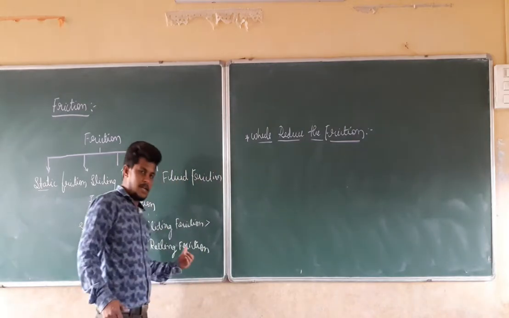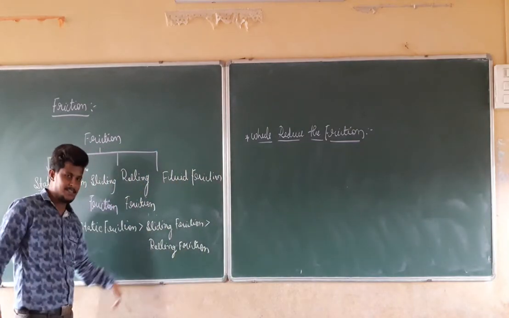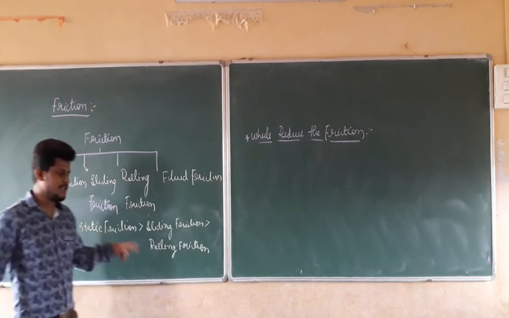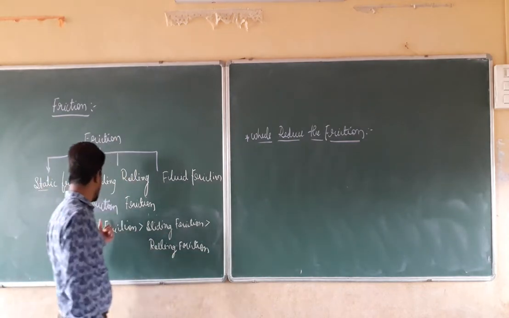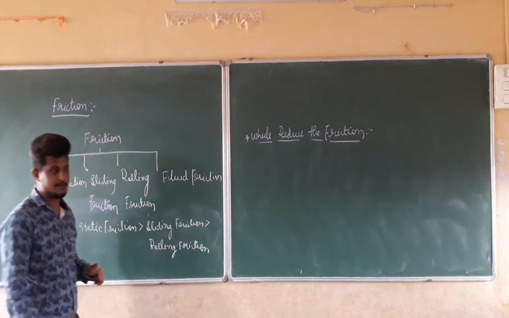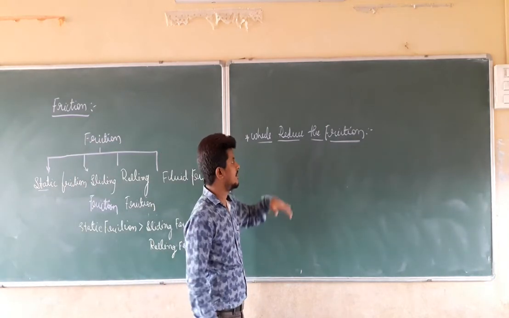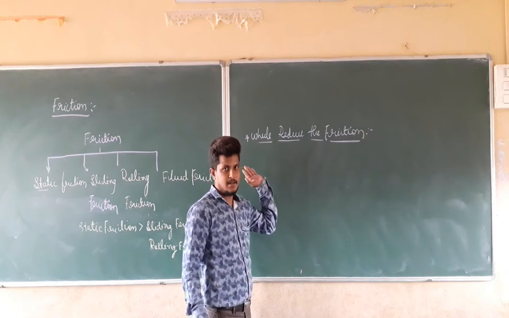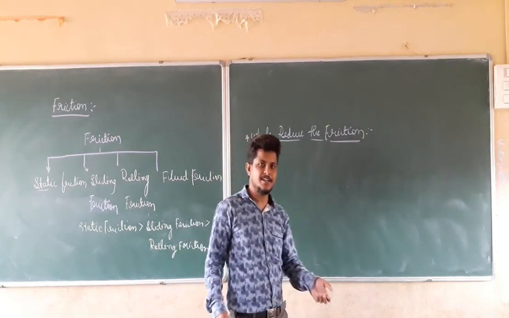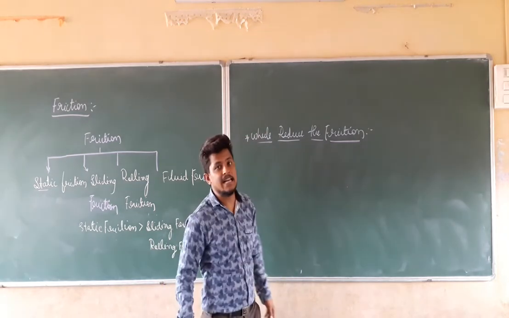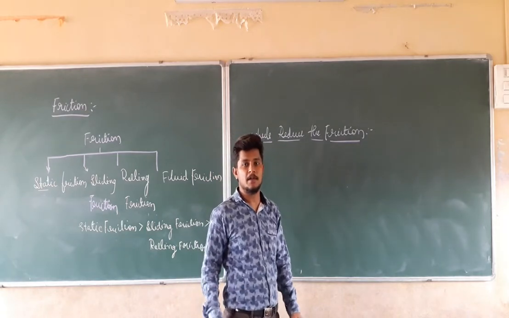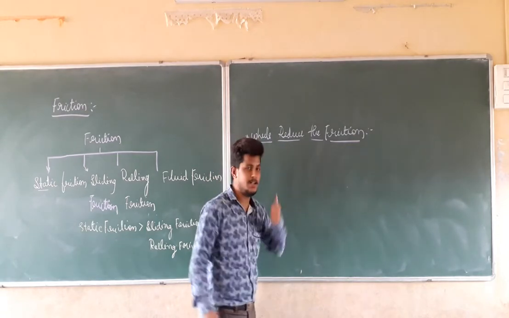How? Rolling friction has a lower magnitude compared to static friction and sliding friction, so we use rolling friction. We reduce the friction by using wheels. Wheels also have friction, but they give a very small magnitude of frictional force. So we use wheels.